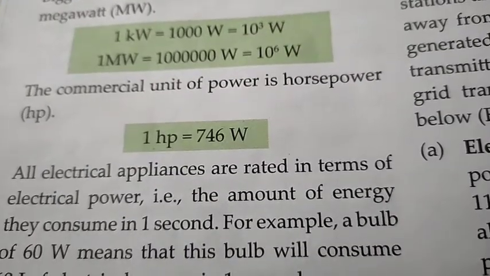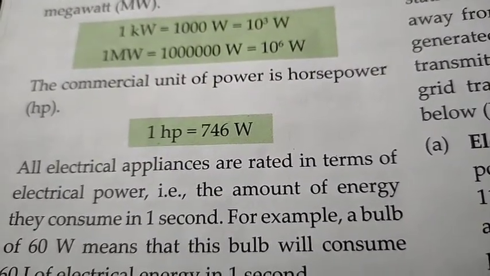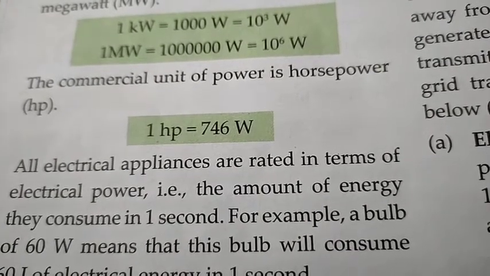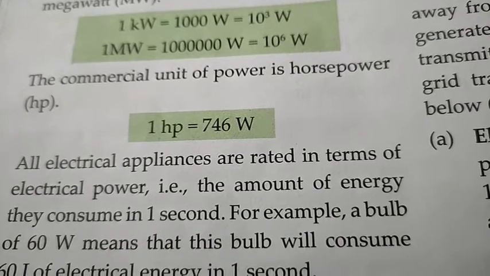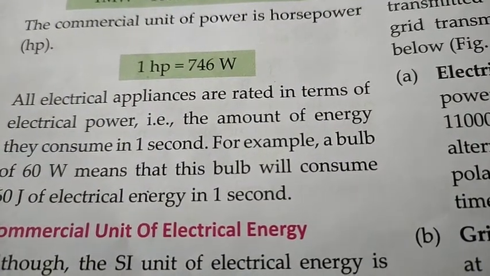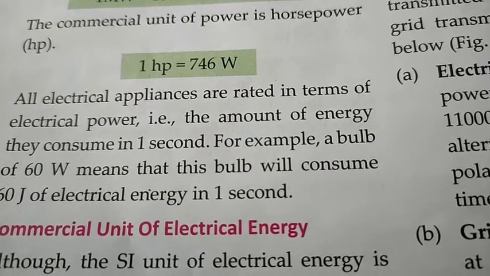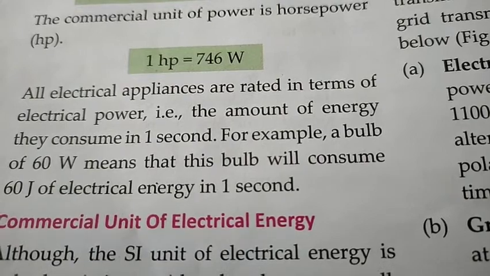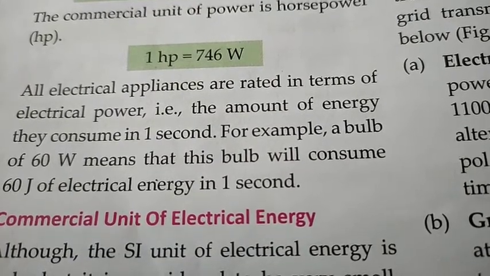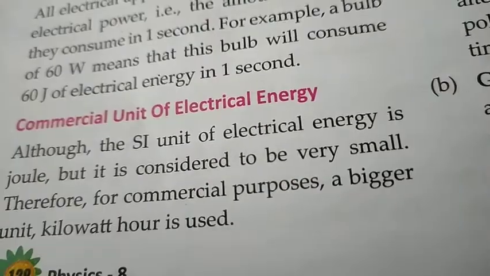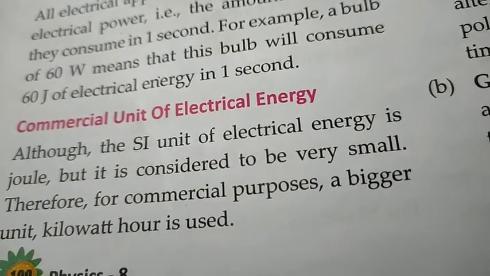All the electrical appliances are rated in terms of electrical power, that is the amount of energy they consume in 1 second. For example, a bulb of 60 watt means that this bulb will consume 60 joule of electrical energy in 1 second. Now what is the commercial unit of electrical energy?